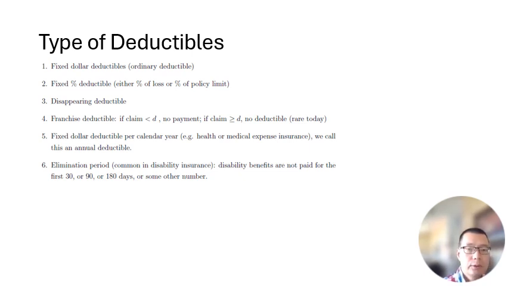But if there's an elimination period, then you cannot do this. You cannot say I have a problem and I report to claim for my insurance money right away. You have to wait 30 days. So the elimination period is just to avoid people trying to take advantage of the insurance.